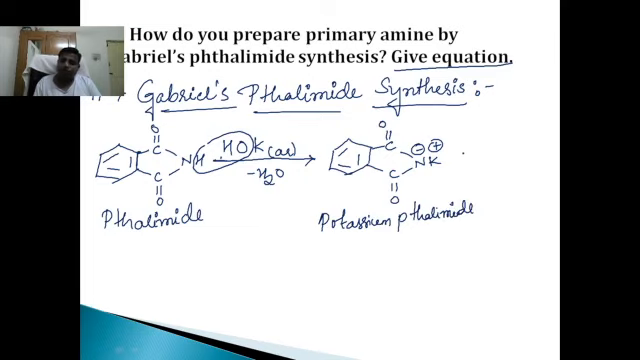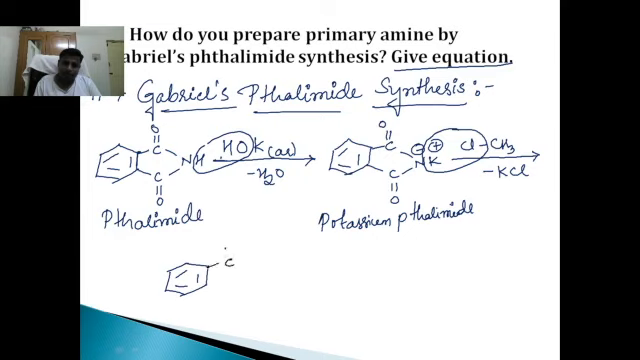Now this potassium phthalimide reacts with methyl chloride, so we'll remove KCl. Therefore, it will form what? Benzene ring, C double bond O, C double bond O, N CH3. This is called N-methyl phthalimide.